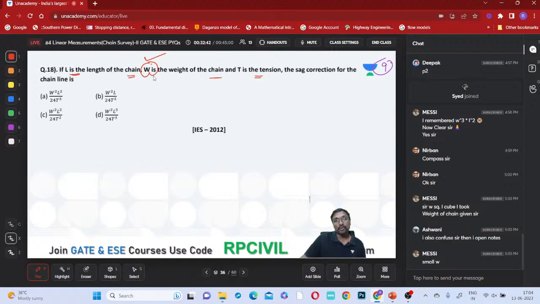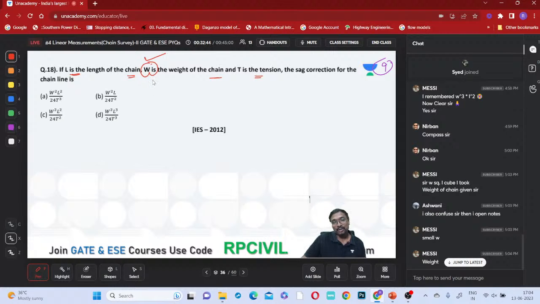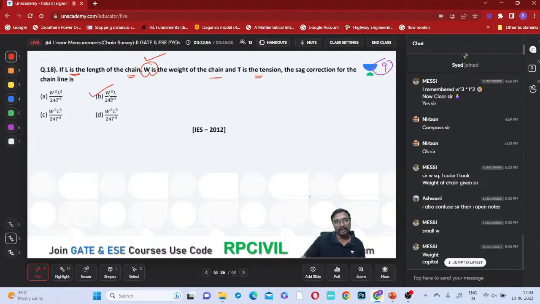This whole thing is the weight of this chain, no? So here which formula do we have to use? Do we use the capital W formula or the small w formula here? We have to use the capital W formula here, right? So the capital W formula means capital W square L by 24T square, right? Now you got the point.